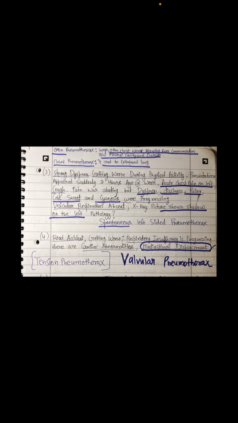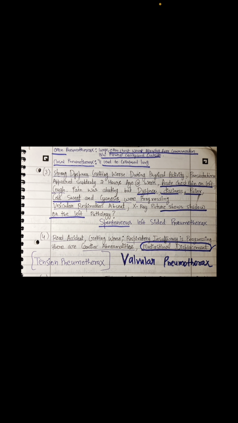The next patient complains of dyspnea getting worse during physical activity. Presentation appeared suddenly 2 hours ago at the workplace, with acute chest pain on the left. Pain was abating, but dyspnea, dizziness, pallor, cold sweat and cyanosis were progressing. Vesicular respiration is absent. So, friends, vesicular respiration is the normal respiration, as we term it in medical language. So they say vesicular respiration is absent. It means on one side of the chest cavity the respiration is not there at all.